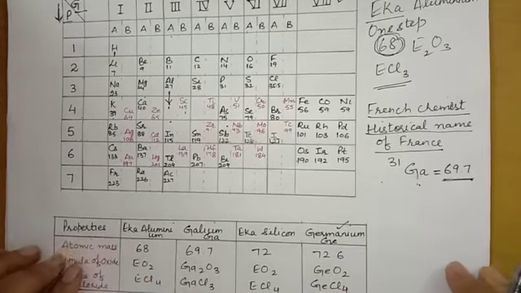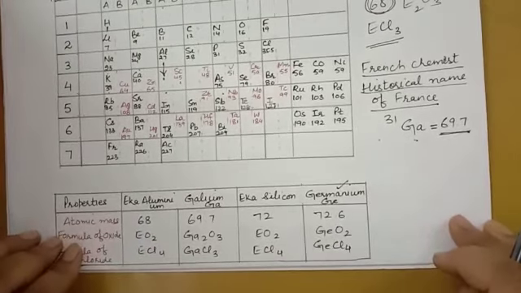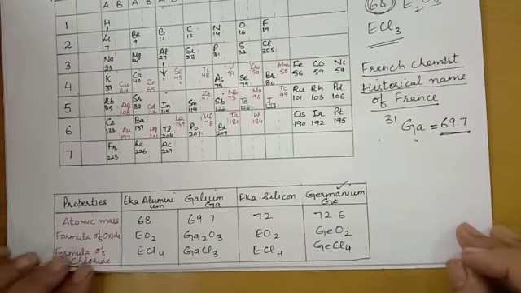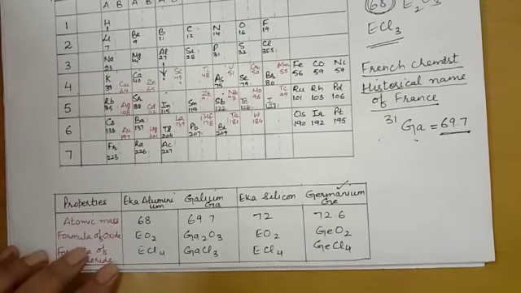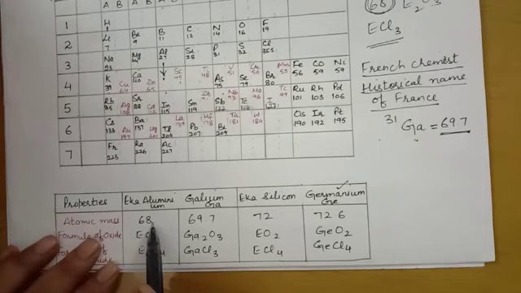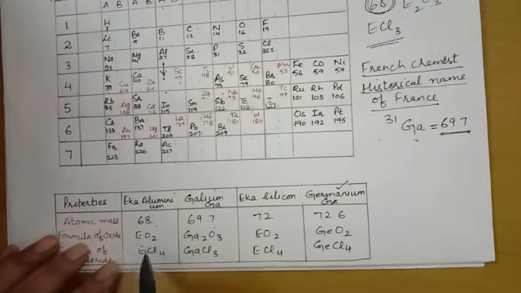Now let me compare the properties of these elements with the properties predicted by Mendeleev. So this is Eka aluminium: predicted atomic mass 68, its actual mass is 69.7. Predicted oxide formula E2O3, it is Ga2O3. Chloride ECl3, it is GaCl3.